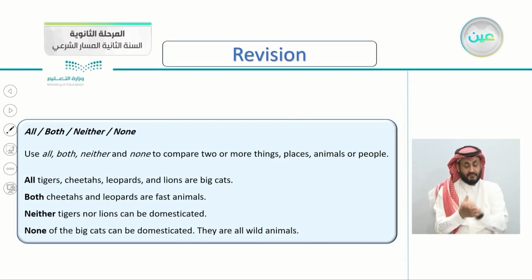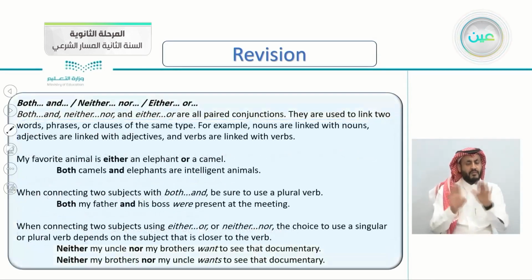Also, we took all, both, neither, and none. So we know that both and neither mean just 2. All and none mean 3 or more. All tigers, cheetahs, leopards, and lions are big cats. Both cheetahs and leopards, so we have just 2, are fast animals. Both and, neither nor, either or.